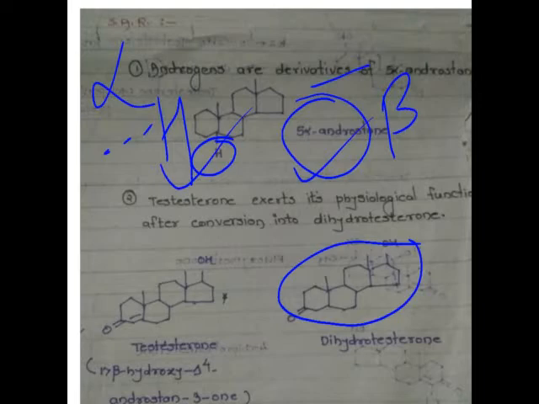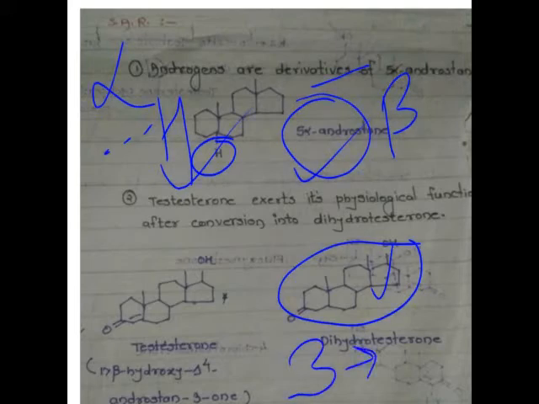Then next one, ring expansion, ring contraction, or change in the configuration at the fifth position will reduce or inactivate the compound. So here you can observe it is a 4-member ring. If we expand the ring, it may become 5-member or 6-member, or the ring is contracted into a 3-member ring.